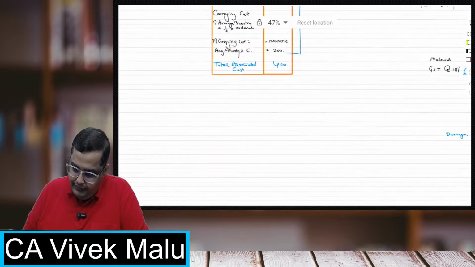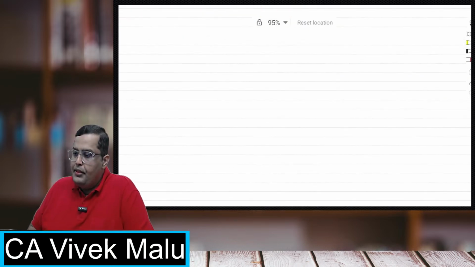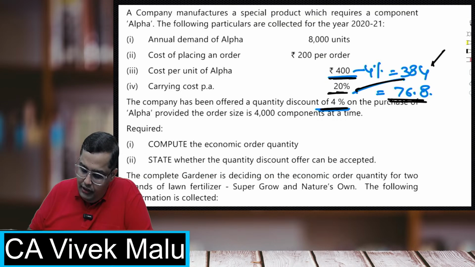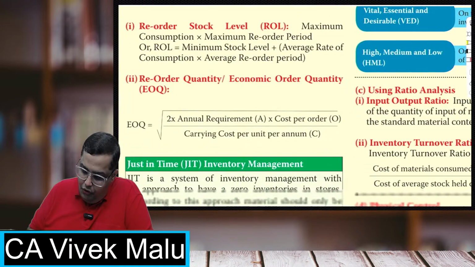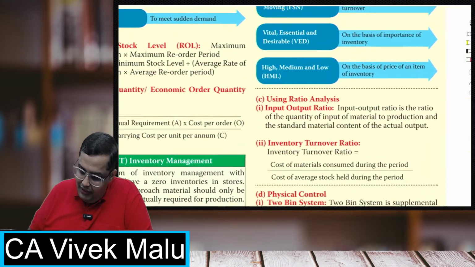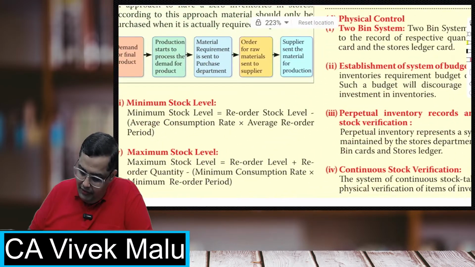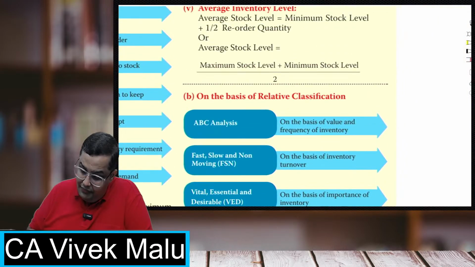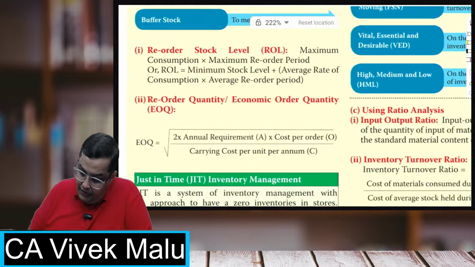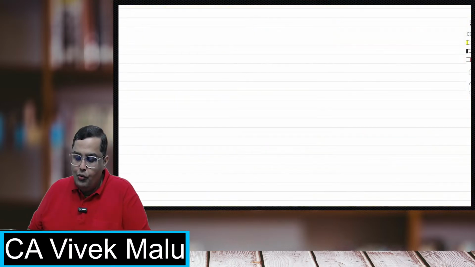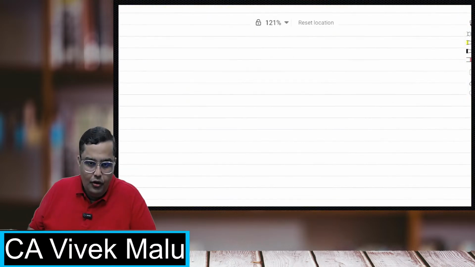So students, now coming to the various levels. Over here, I have kept all the formulas also: minimum level, maximum level, the average level, and reorder level. Now students, I'll tell you how I remember the formulas.